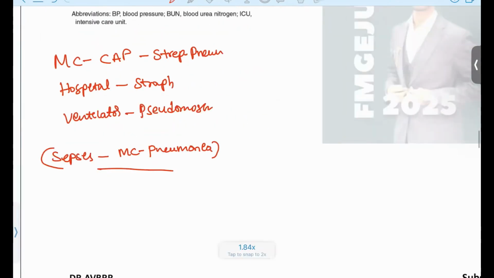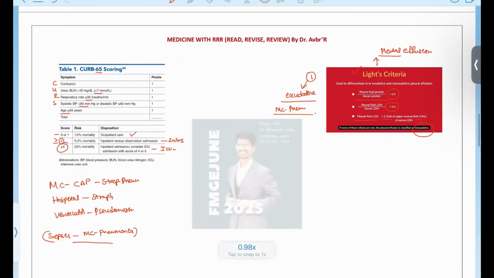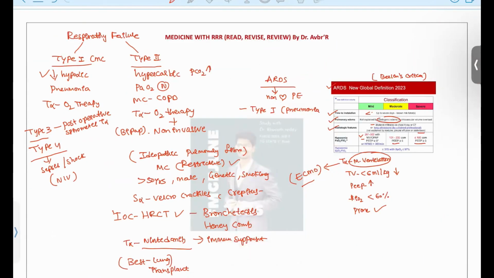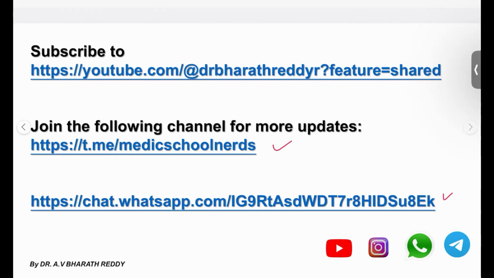Okay, this is the overall respiratory system and the neurological system that we have discussed. Please go through these tables and please go through these criteria and please do access our new RR notes. This is the best notes that I can recommend for you.